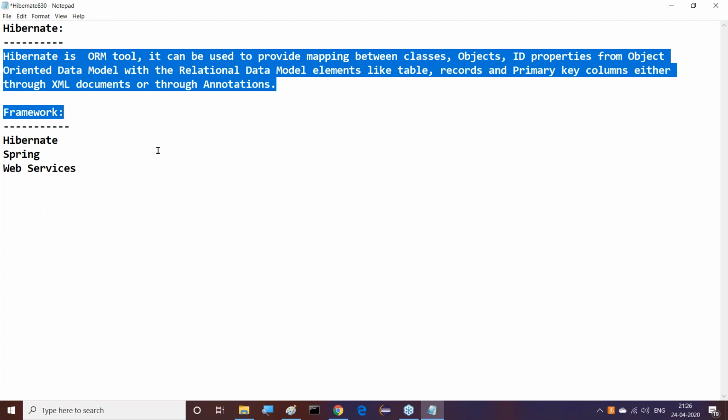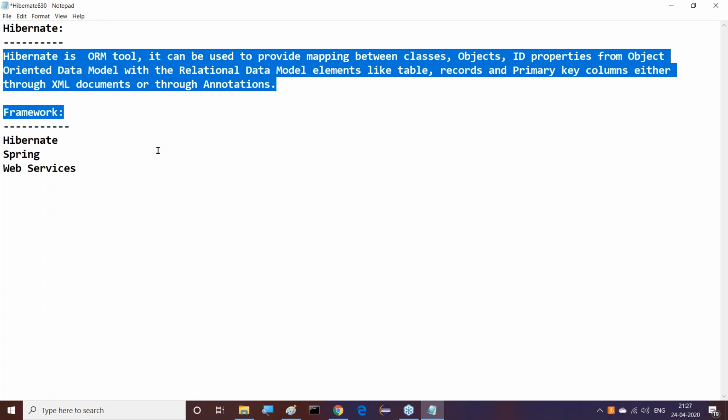It's more than JDBC. But one simple point I'm telling you about Hibernate: JDBC can be used to perform database operations by writing SQL queries in Java programs. Is it possible to interact with the database from a Java program without having SQL queries in JDBC? No, it is not possible.